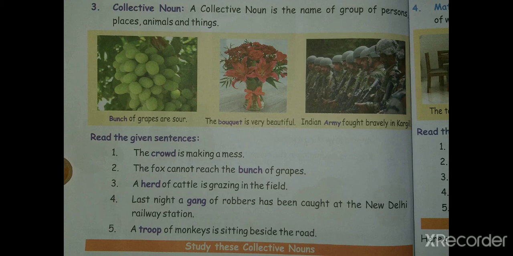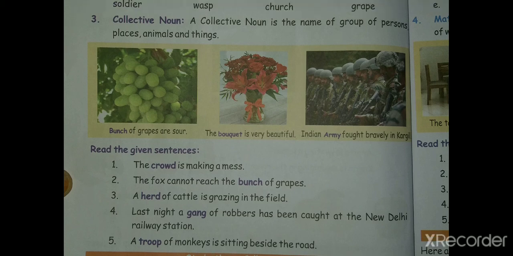Let us see the fifth one. A troop of monkeys is sitting beside the road. A troop means a group of monkeys who are sitting there. So the word troop is used to represent a collective form of the monkeys, so it is considered a collective noun. The collective nouns in these sentences are crowd, bunch, herd, gang and troop. This kind of words are used to represent a collective noun in sentences.